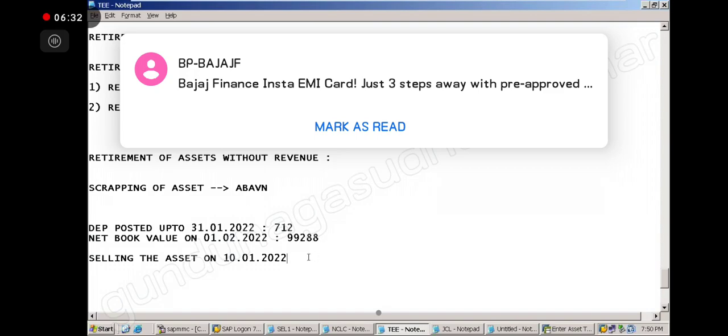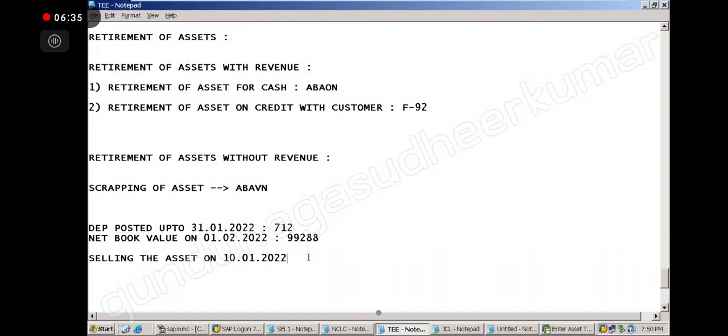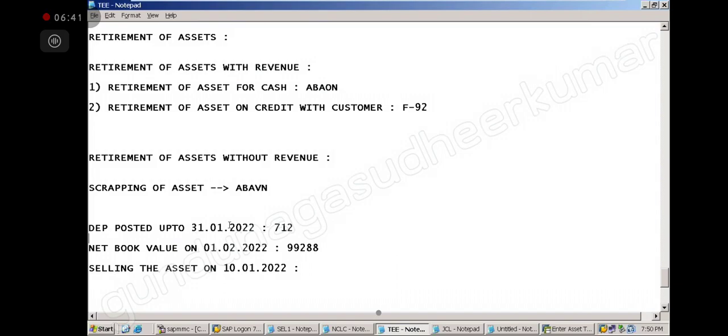So now, selling the asset on 10th January only. So now this is excess depreciation. We charged up to the 31st, we have already posted. So now, if you are selling the asset, how many days' depreciation does it have to take? Only 4 days. Only 4 days.